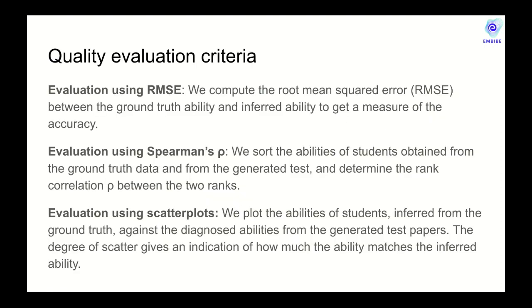Once we have assembled a question paper, how do we evaluate? If we have access to the ground truth abilities of the students, then we can compare the estimated abilities to the ground truth abilities via RMSE. Likewise, we can also say that the estimated abilities shall be rank invariant, meaning if two students are ordered in one particular test with respect to their abilities, the ordering shall remain the same even in a different test. This is a desirable feature to have.